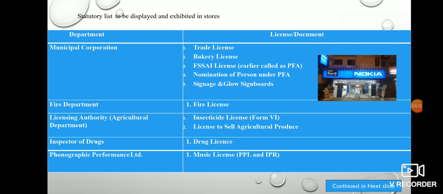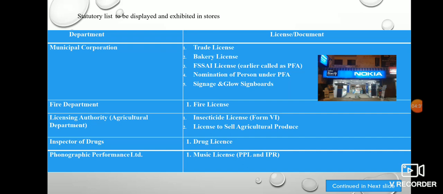From the fire department, you have to take the fire license, and you should have a fire extinguisher in your store. If you are operating in a hotel, or if your operation is related to fire, or if you are opening any shops which may be destroyed by fire easily, then you have to take the fire license also, and you have to keep the fire extinguisher and the sand also.